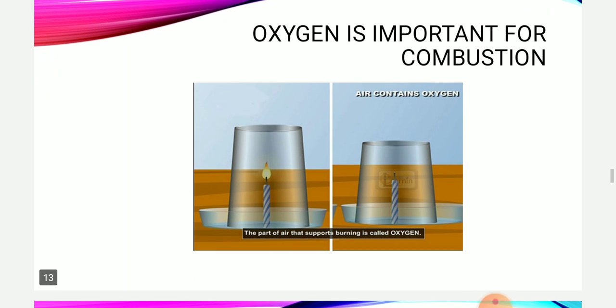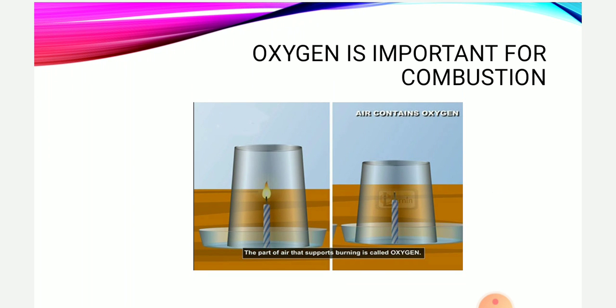Now how can you prove that oxygen is important for combustion? For that, take two saucers, and in both the saucers put a candle and light the candles with the help of a matchstick. Now cover one saucer with the help of an inverted glass.